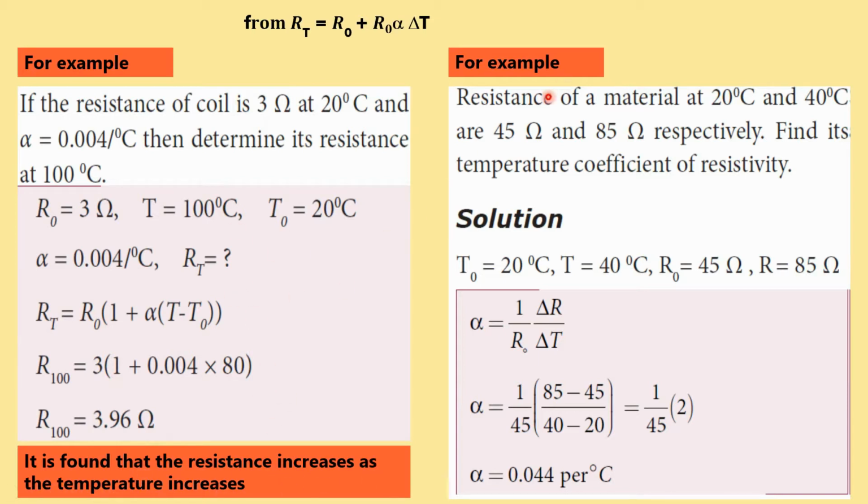Okay. In another example, it is very easy to find the alpha value: 1 by R_0 into delta R by delta T. This is also the same equation. R_0 is given as 45, and (85 minus 45) by (40 minus 20) is delta R by delta T, because 40 and 20 are the temperatures, so higher temperature minus lower temperature. So you will get 40 by 20, that is equal to 2. So 1 by 45 times 2 is equal to 0.044 per degree Celsius. So this is how we can calculate the values of alpha.